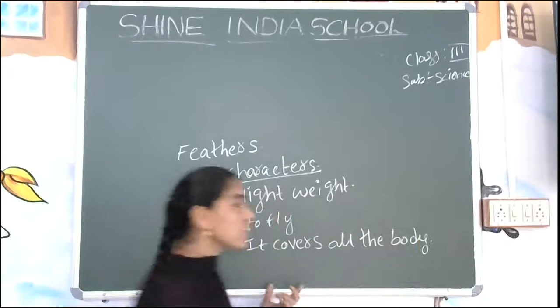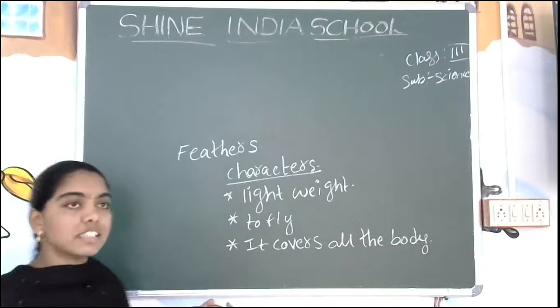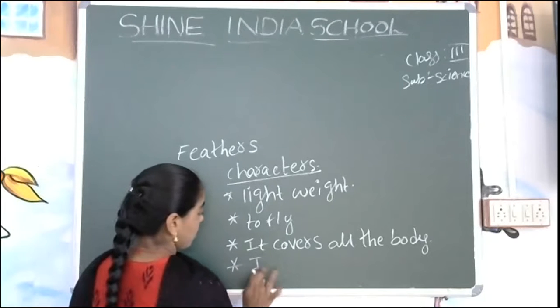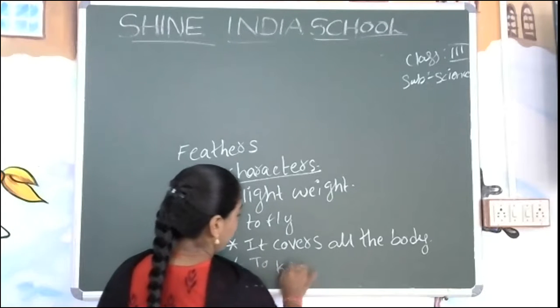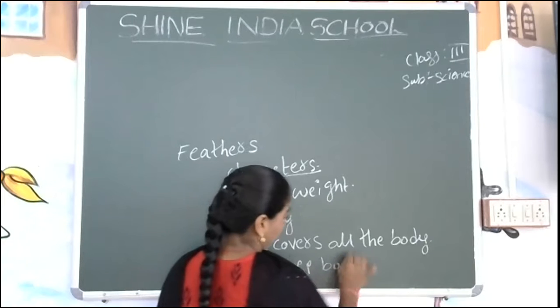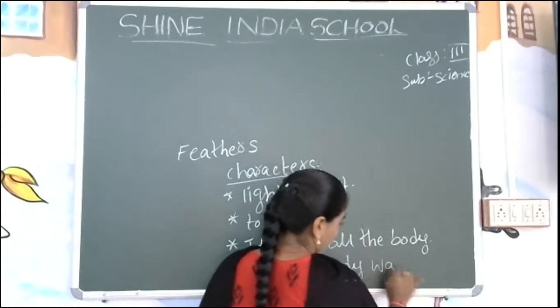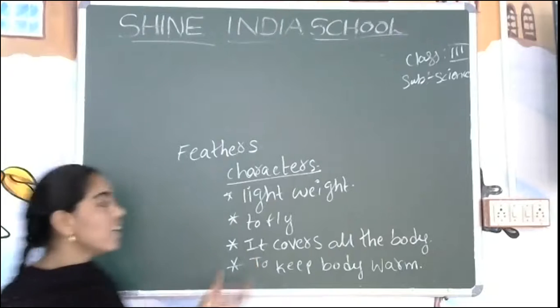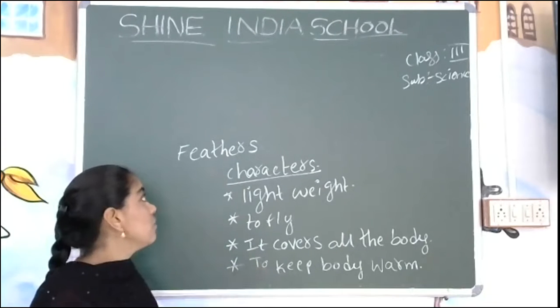And what is the use of the feathers? Yes, to fly and to keep the body warm. These are the features we learned yesterday, the characters of the feathers.